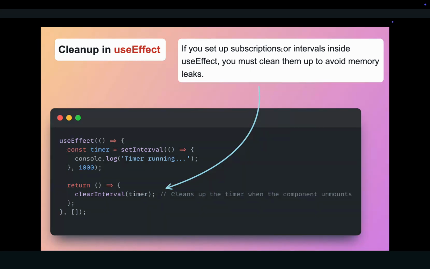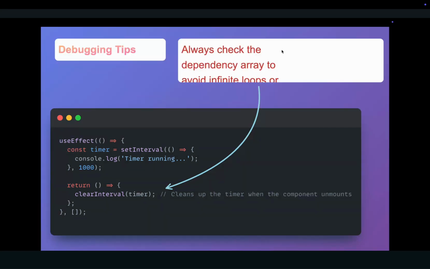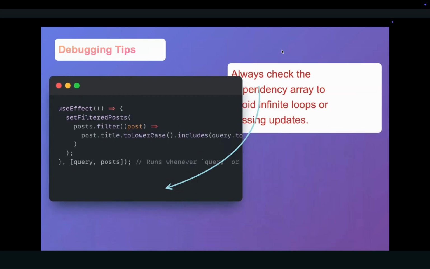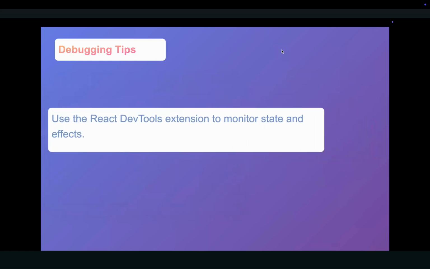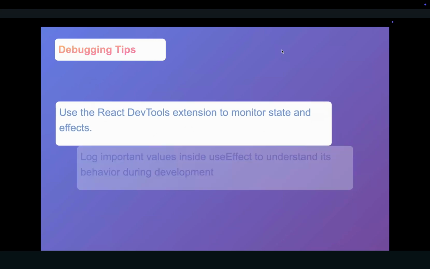7. Debugging tips. Here are some quick debugging tips. 1. Always check the dependency array to avoid infinite loops or missing updates. 2. Use the React DevTools extension to monitor state and effects. 3. Log important values inside useEffect to understand its behavior during development.